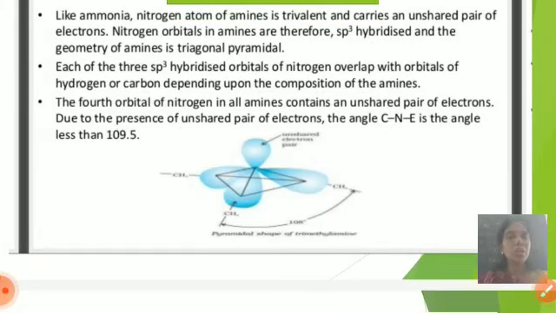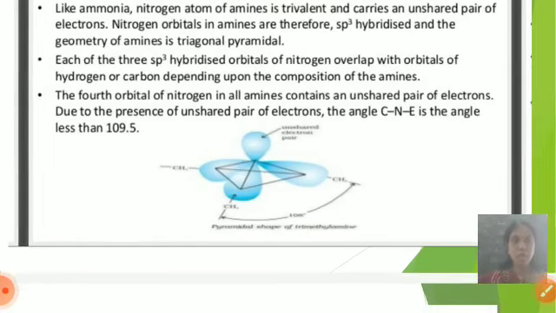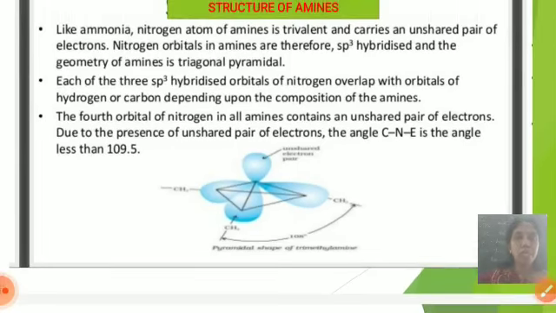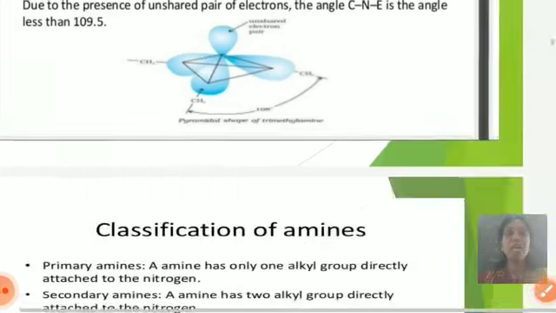The fourth orbital of nitrogen in all amines contains an unshared pair of electrons. Due to the presence of the unshared pair of electrons, the bond angle is less than 109.5 degrees. So, amines are in the sp3 hybridized state. The structure is trigonal pyramidal, containing 1 unshared pair of electrons, and the bond angle is less than 109.5 degrees.